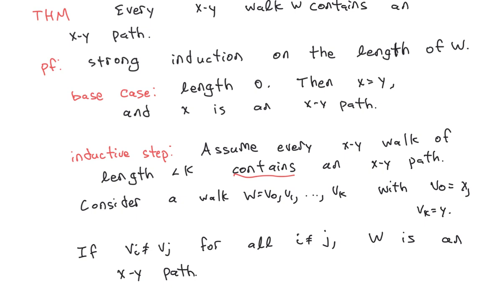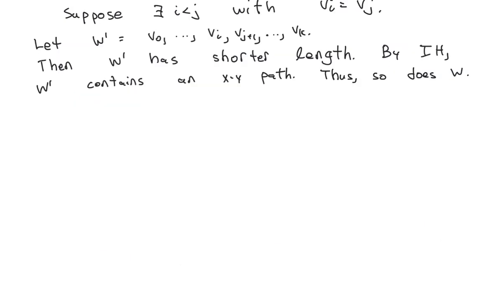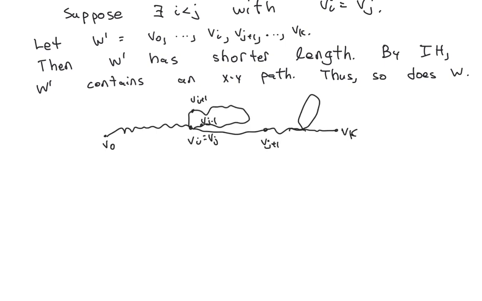We, of course, first note that if the vertices on this walk are distinct, so vi is not equal to vj whenever i is not equal to j, then the walk is a path and we have nothing left to show. So the only remaining case is that we have vertices repeating on the walk. Or in other words, there exists an i less than j where vi is equal to vj.